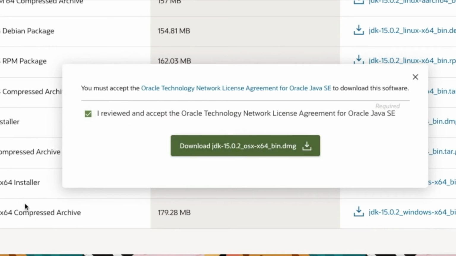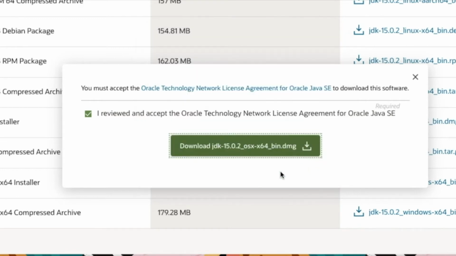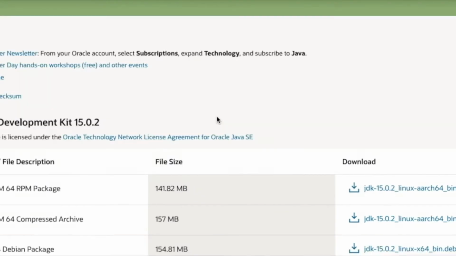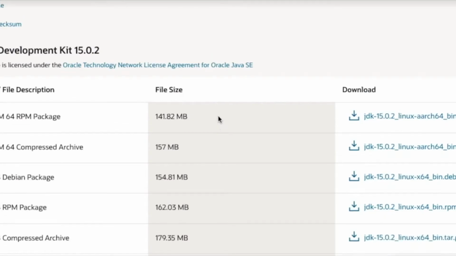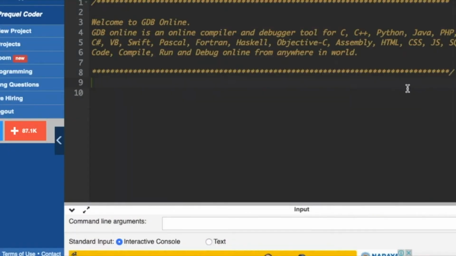If you are going to use the Windows version, you may click on the Windows x64 installer and then download. We are also going to install Eclipse in the next video, because we will perform a program. My JDK extraction has also started. So let us perform the code until it completes.